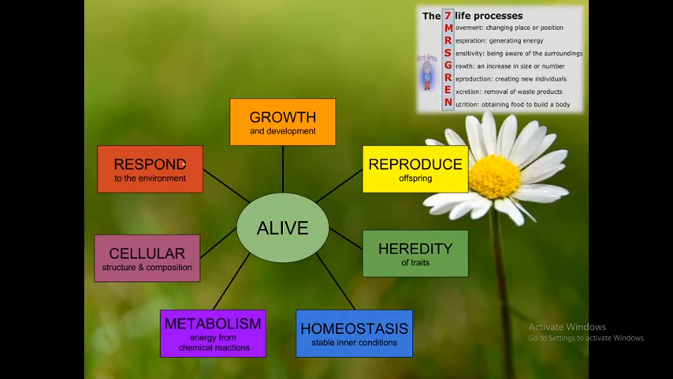Next, there are seven life processes, which we all know: movement, respiration, sensitivity, growth, reproduction, excretion, and nutrition. We all know that we move. We respire, we inhale oxygen and exhale carbon dioxide. Then sensitivity: we are sensitive to the surroundings, and to things like heat, temperature, pH, and other factors of the environment.